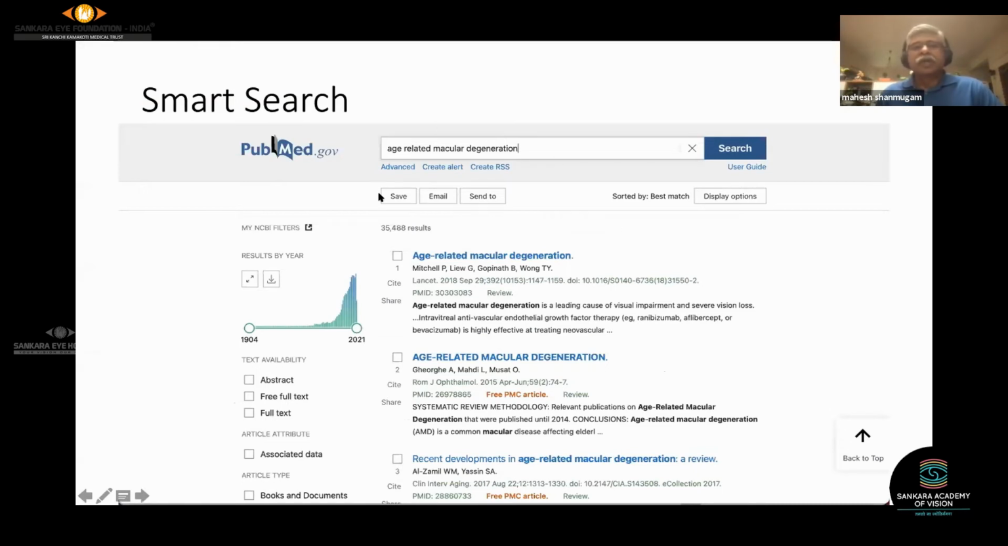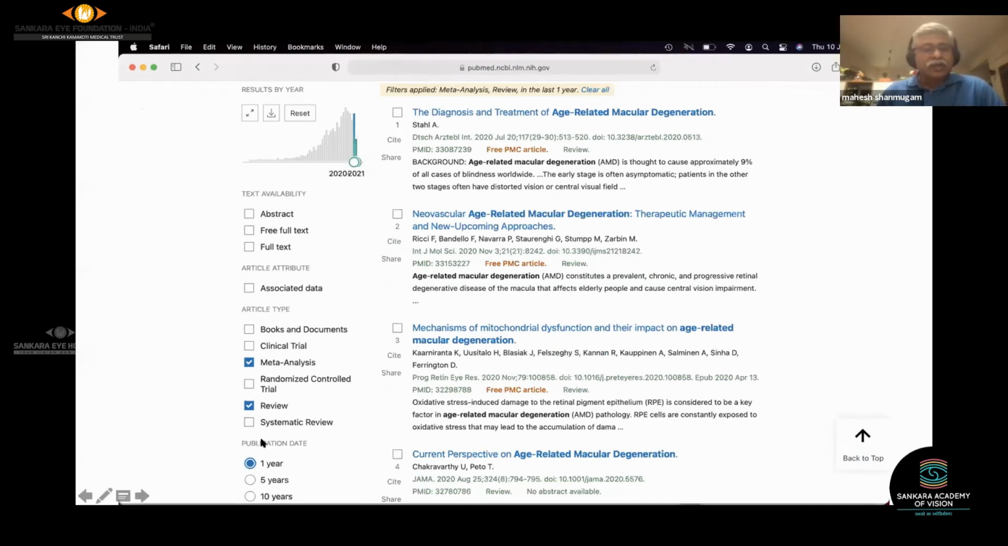So here I have searched for age-related macular degeneration, which resulted in 35,488 results. Obviously, none of us are going to have time to go through 35,488 results. So this is how I take the shortcut. As I mentioned, I want articles published in the last 1 year. Click on meta-analysis and click on review. And the most relevant articles with the more complete literature search are there for us to see. This, for instance, was published in 2020. All these are in 2020. So I expect all these will have a more complete literature listed in their references, which will help me go through the literature list for my particular article very easily.